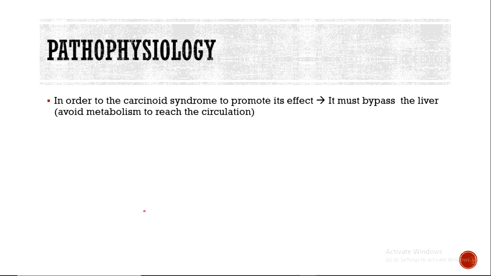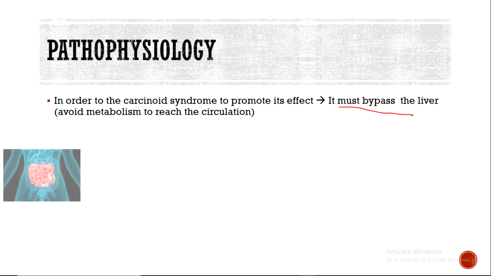Now, for the carcinoid syndrome to promote its effect, it has to bypass the liver, to bypass the serotonin metabolism of the liver, so that if the serotonin that was produced by these cells is not metabolized by the liver, we will have a higher concentration of serotonin in the circulation and we will have more effects. Now, how will we do that? Usually, the carcinoid tumor metastasizes to the liver, and it can bypass the metabolism.